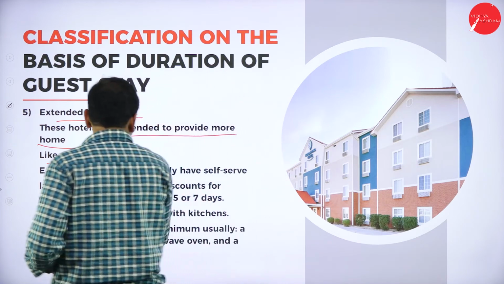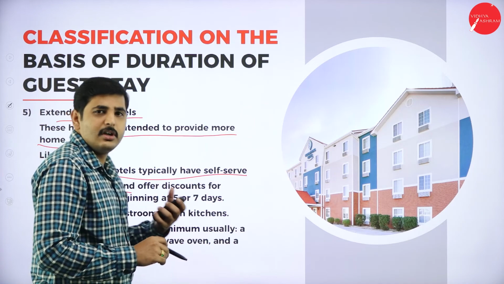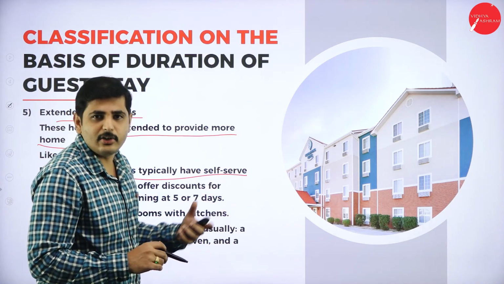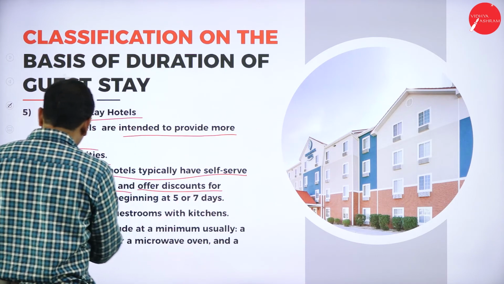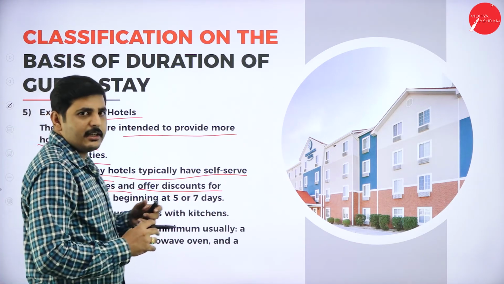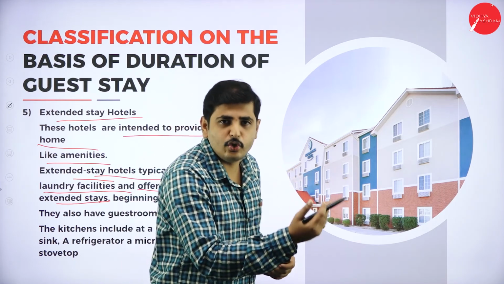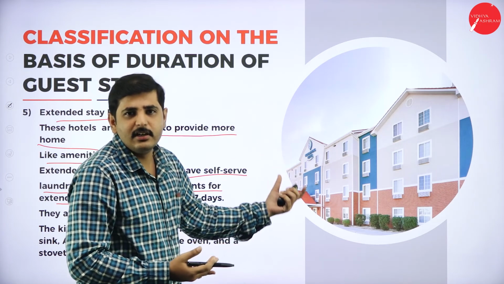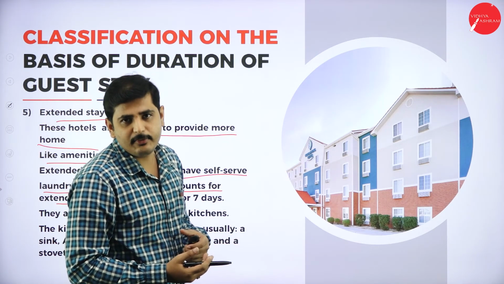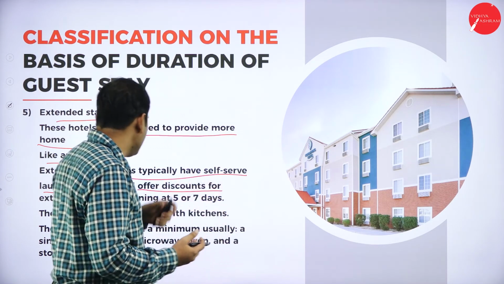So extended stay hotels typically have a self-service laundry facility. So in this type of hotels, you have to wash your own clothes, and also they offer a discount for extended stay. What do you mean by that? A discount for extended stay. If you stay for 10 days, you can extend for 2 days as free, because they are not providing the food and all. They just provide boarding and lodging. So they are not providing more than that.